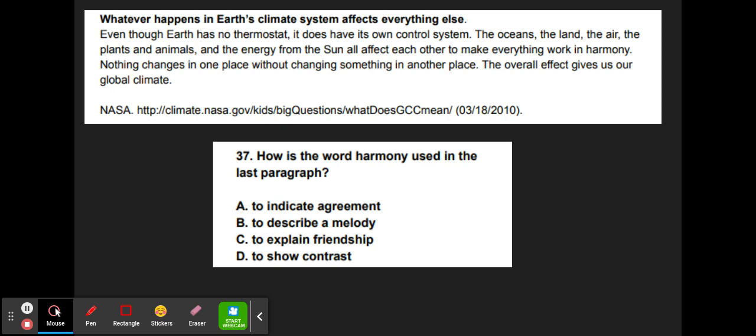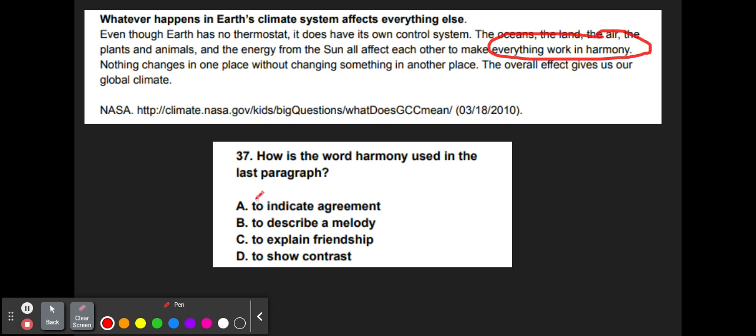So it asks, how is the word harmony used in the last paragraph? And this can be tricky because often when we think of harmony, we think of music. But first, let's go back and see where it says harmony. And it says that everything works together to make everything work in harmony. The oceans, the land, the air. So, do they have an agreement? Could be. Does it describe a melody?